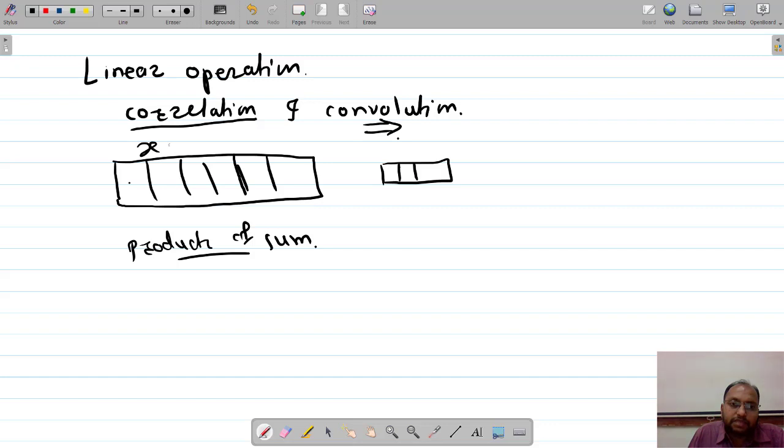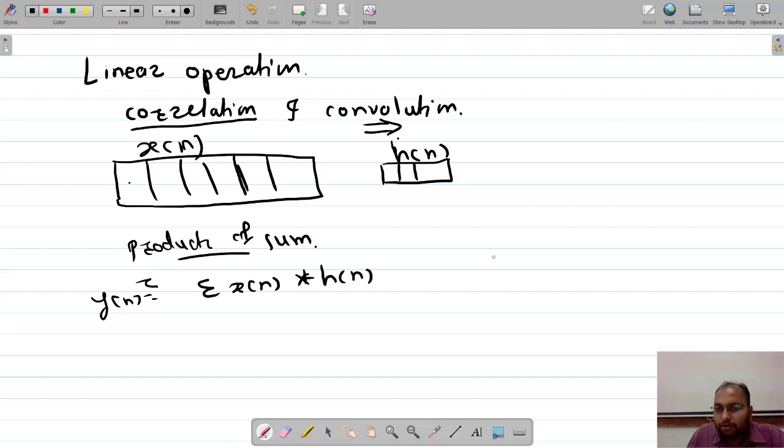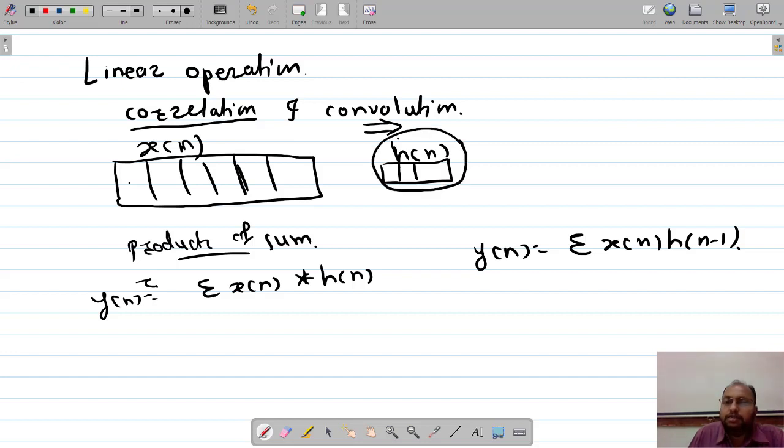Let us say this is my x of n, and this is my h of n. In the case of convolution, y of n is the summation of x of n into h of n minus something, let us say L. That means we rotate this filter mask, or impulse response, in the case of convolution.